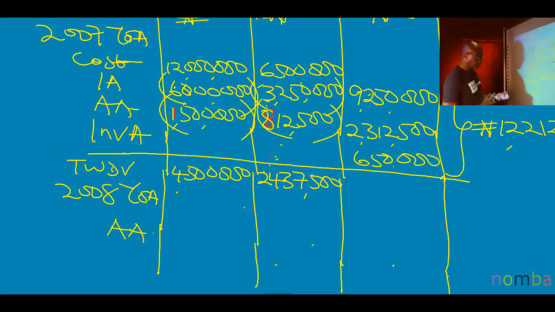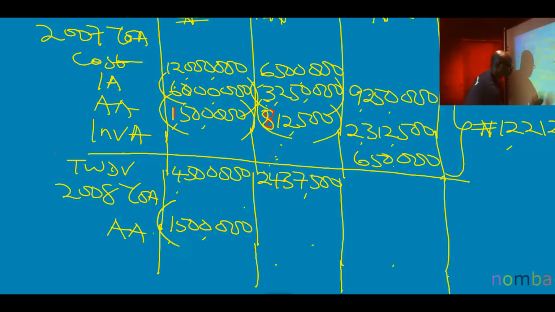Another way of getting this figure is this. Take the TWDV, like in this case, 4.5 million. Divide by the unexpired life. What is unexpired life? The life of this asset was supposed to be 4 years, from what we calculated. 1 year is gone. So how many years remaining? 3 years. So if you divide 4.5 by 3, you are going to get 1.5. Is it not the same 1.5 here? So that's just to confirm that you are right, whether you pick outrightly or you divide by the balance of the unexpired life.